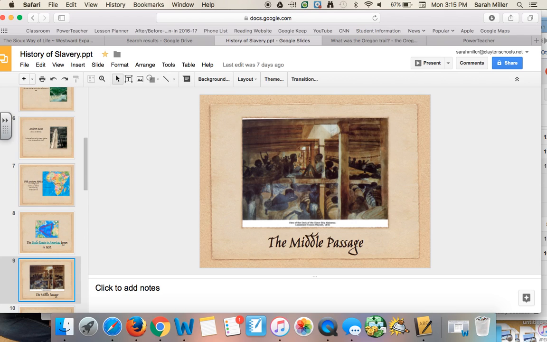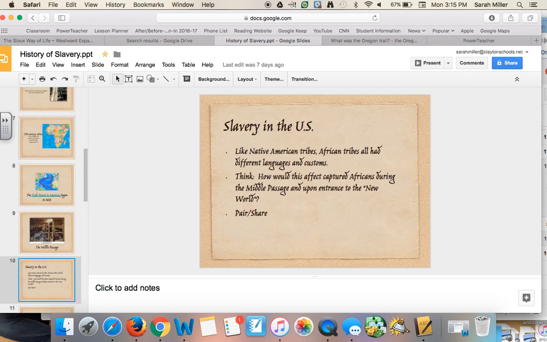The Middle Passage was a brutal passage between Africa and the Americas in which people traveled in awful conditions. This one was absolutely even worse than it looks in this picture. They were super crowded, packed together. They were chained to each other. They had to go to the bathroom on themselves, and it was just an absolutely horrendous experience.